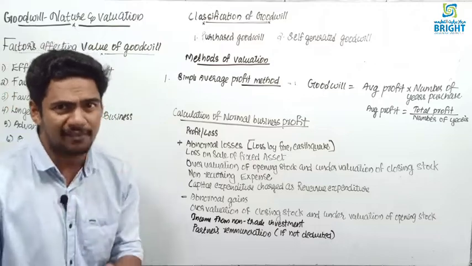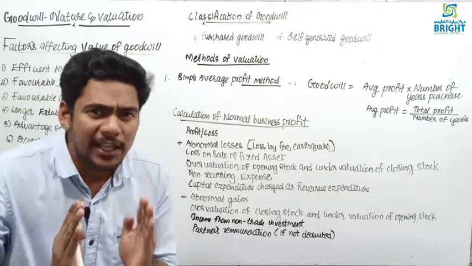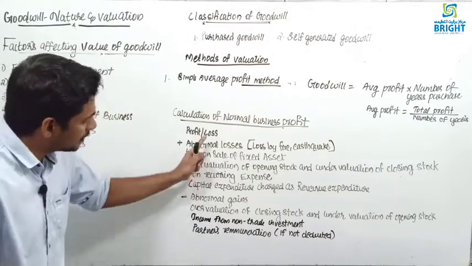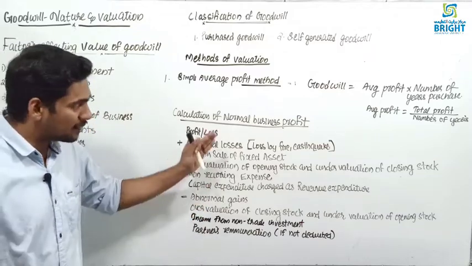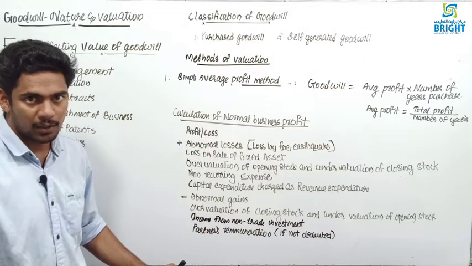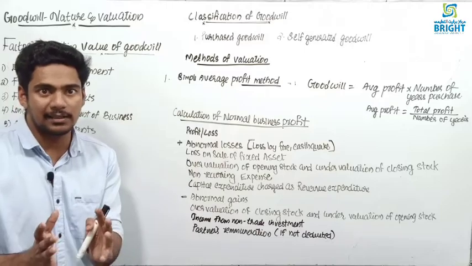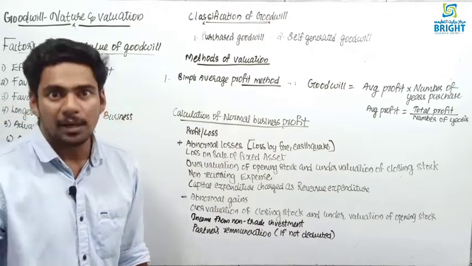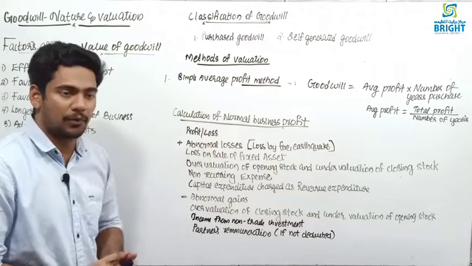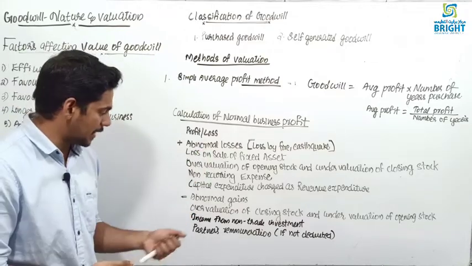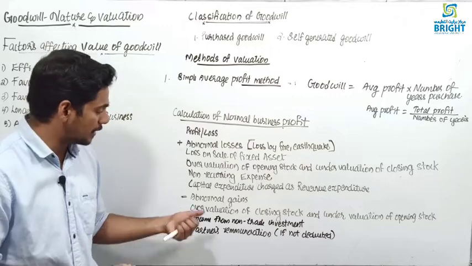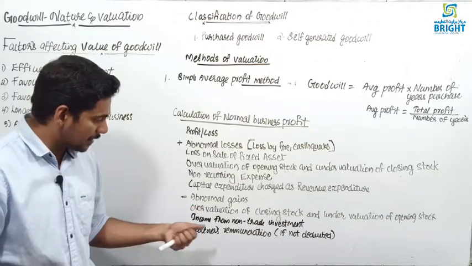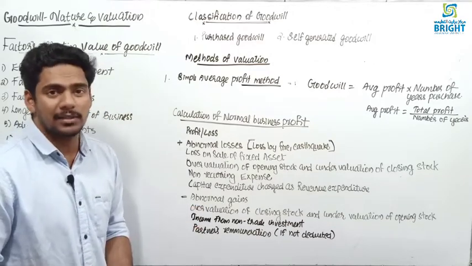To find out the average profit, you can take only the normal profit. In normal profit, all these adjustments you have to do if necessary. If any abnormal losses are there, already deducted from the profit, you have to add back. Then abnormal gains, overvaluation, income from non-trade investment, partners' remuneration.